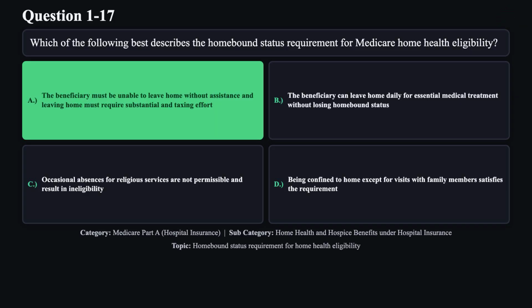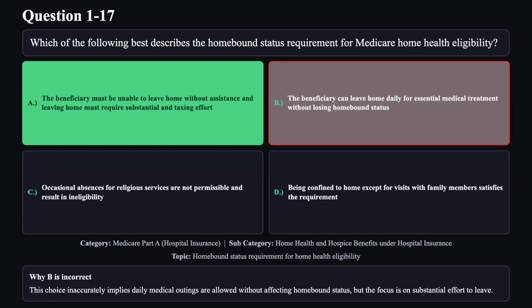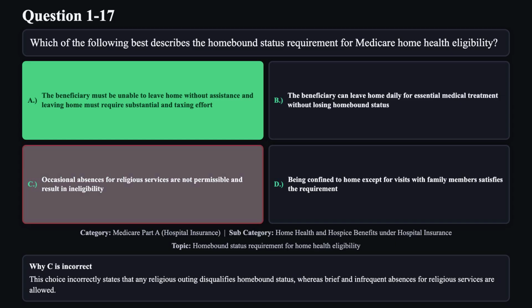The correct answer is A. The correct answer reflects Medicare's requirement that homebound status be defined by the beneficiary's need for assistance and the effort required to leave home. Reason B is not correct. This choice inaccurately implies daily medical outings are allowed without affecting homebound status, but the focus is on substantial effort to leave.